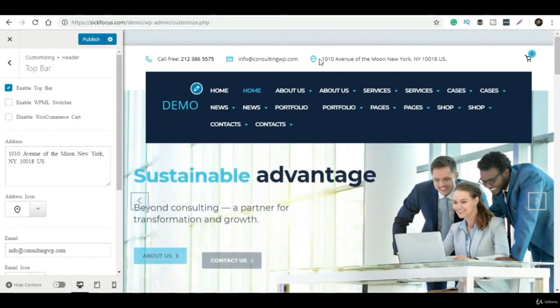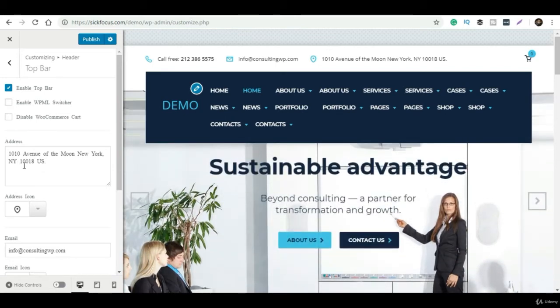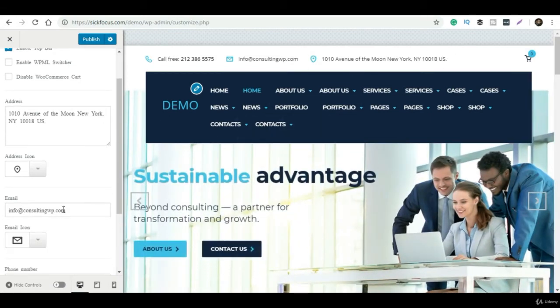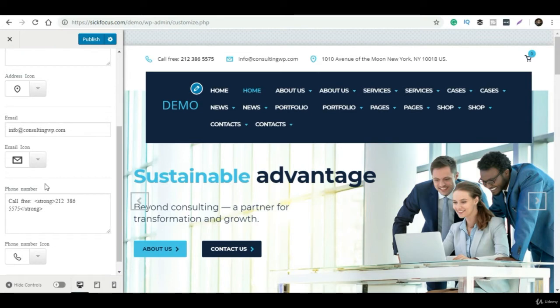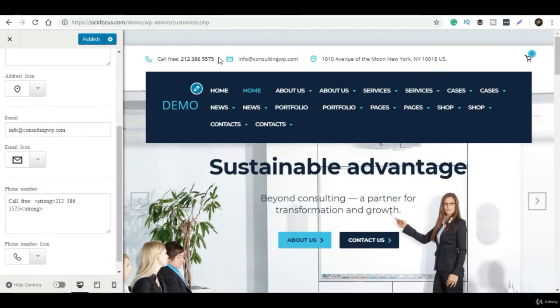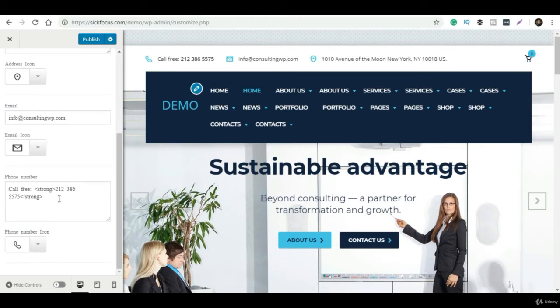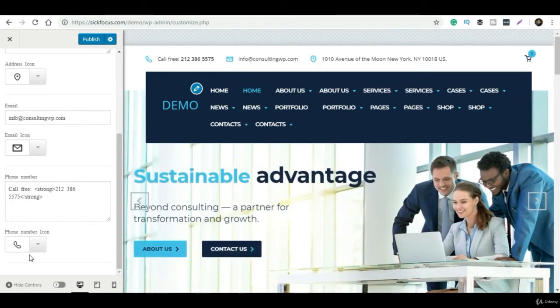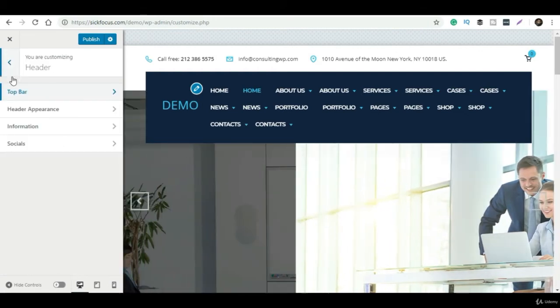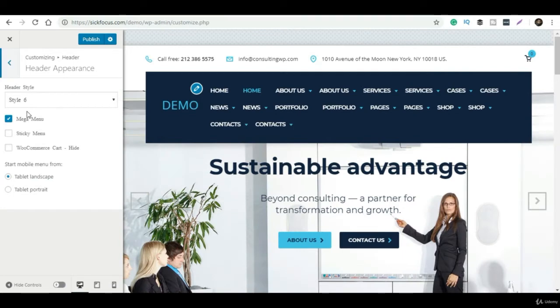So as of now the toggle and the header appear. If you want to select any of the headers, the same theme has provided so many different types of headers. I'm using header style 6. So let's see how header style 1 looks. Once you click on this particular option, you can see the preview. If you like this header to go with your website, you can simply select this or any other style, and click on publish. Your settings will go live automatically.